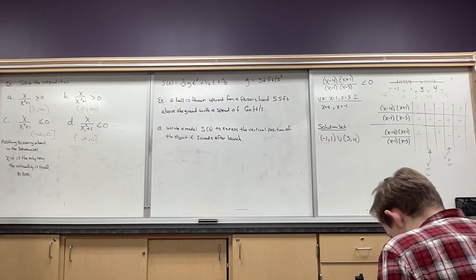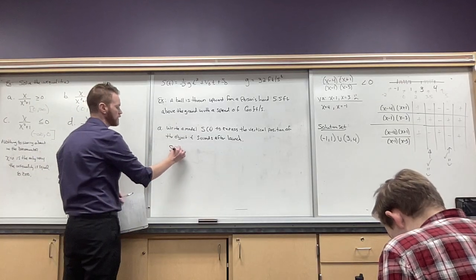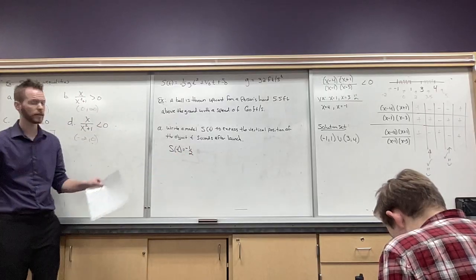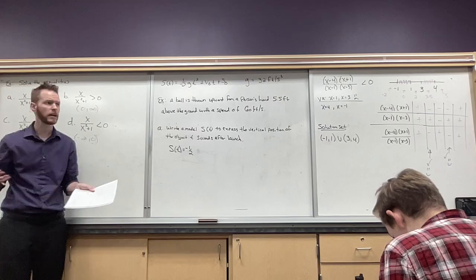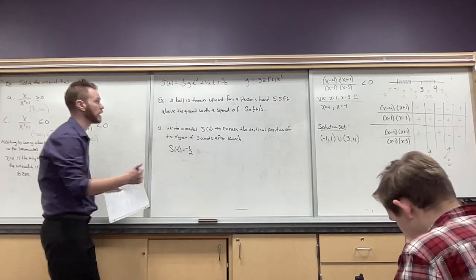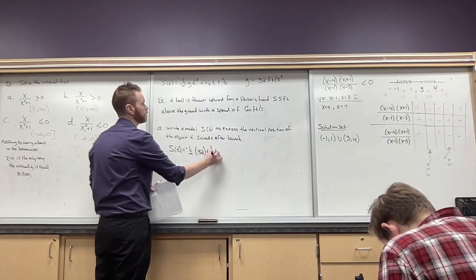This is just a substitution. So here's what it is originally. S of t equals negative a half g t squared. The other value for g is 9.8 meters per second squared. But we're not looking at meters, we're looking at feet. So that's why we have 32 there instead. So this will be 32, and then t squared.